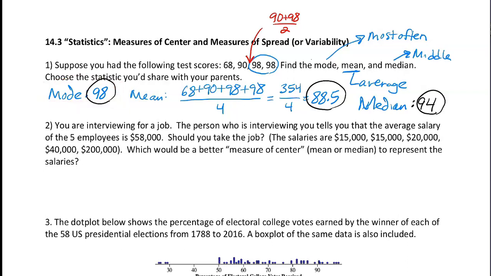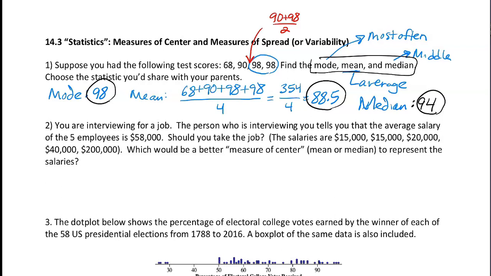So these 3, mode, mean, and median, we call measures of center. Technically, mode isn't a measure of center. It's actually a measure of something else, but at this point, we'll just talk about mean, mode, and median as measures of center.